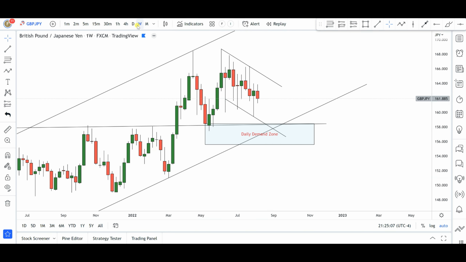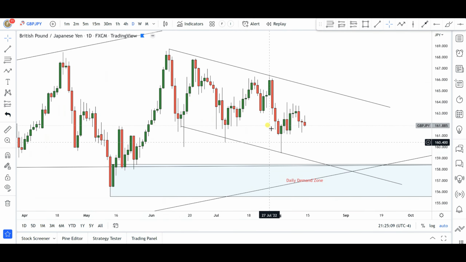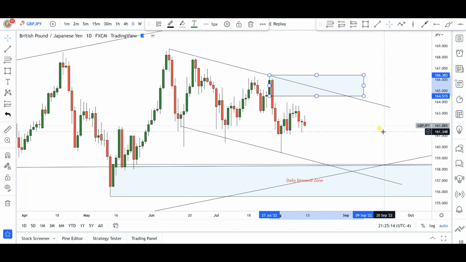Okay, now if we go into the daily time frame, what do we have here? Now in the daily time frame, if you pay attention here, we do have obviously a daily supply zone area here.